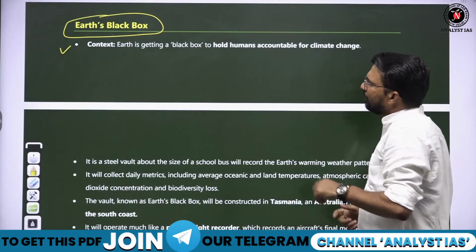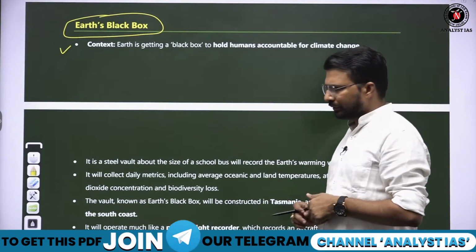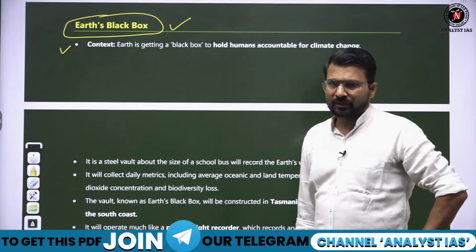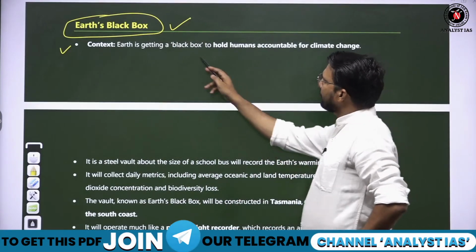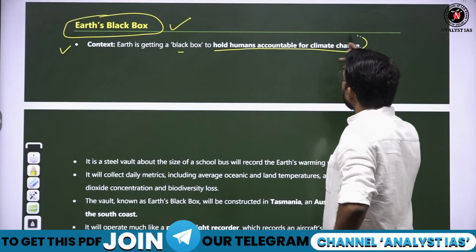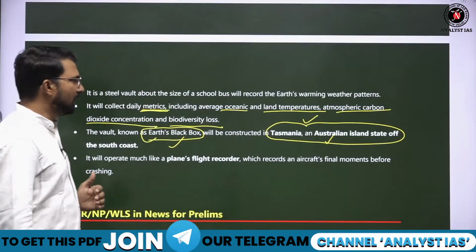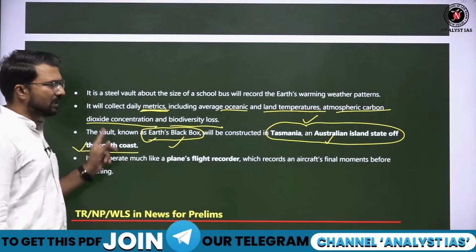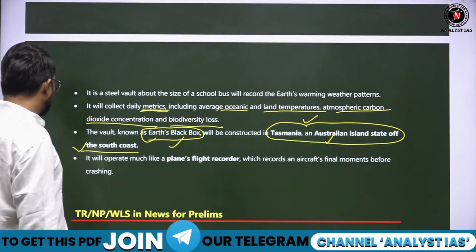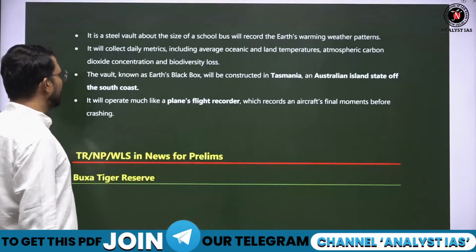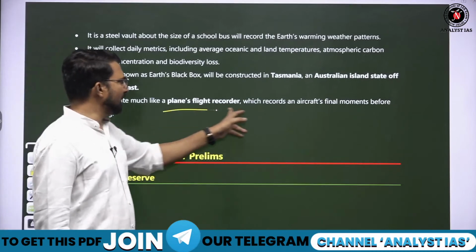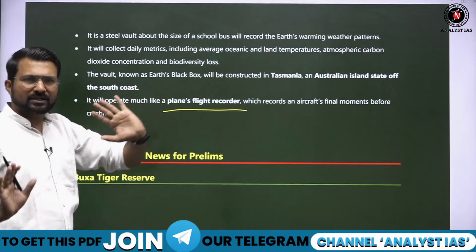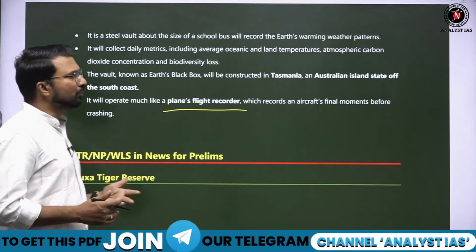Similarly, Earth is going to get its first black box. So remember this Earth black box and where it is being set up. Fine. This black box is to hold humans accountable for climate. Southern side, Tasmanian Island. So it will be constructed in the Tasmanian region, which is the southern coast of Australia. Fine. So remember this from prelims point of view. It is similar to the recorder, the black box, in a plane. This is Earth's first black box, which is going to record so much information.